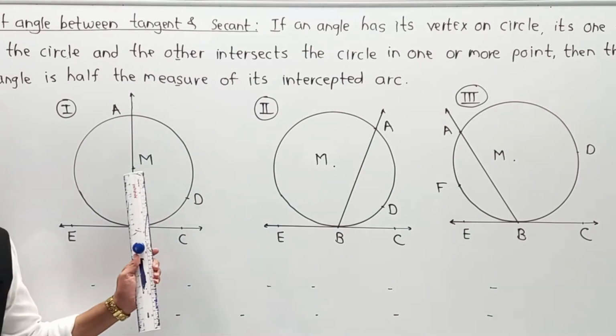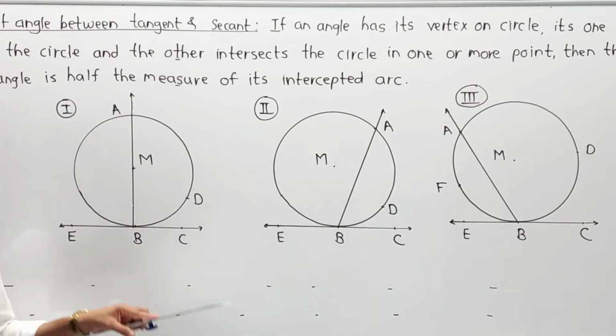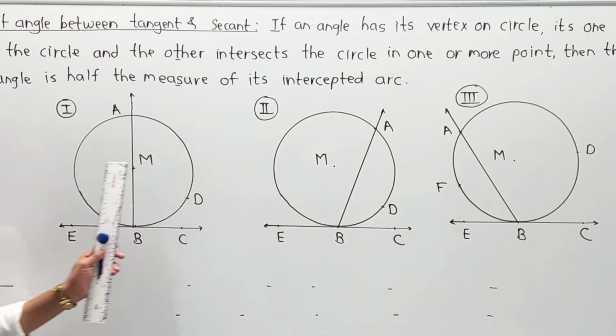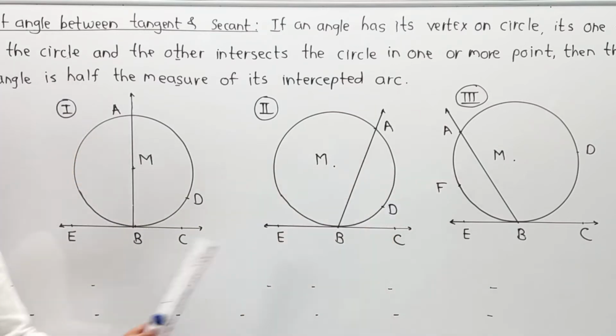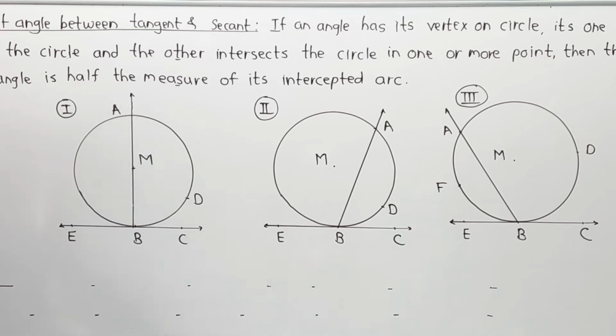Now as we have drawn case 1, case 2, case 3, for all the 3 cases, the given and to prove remain the same. So I am going to write a combined given for it, and the part is, in every circle M is the center of the circle and EBC is the tangent. According to that I am going to start. So the first part is nothing but the given.